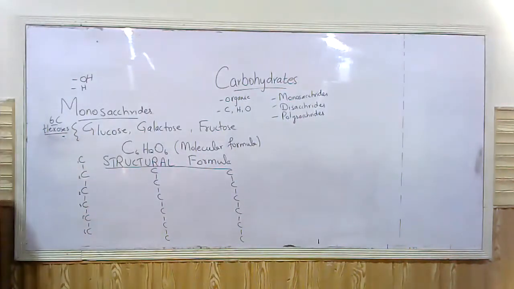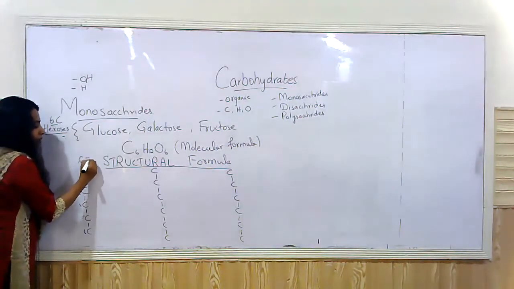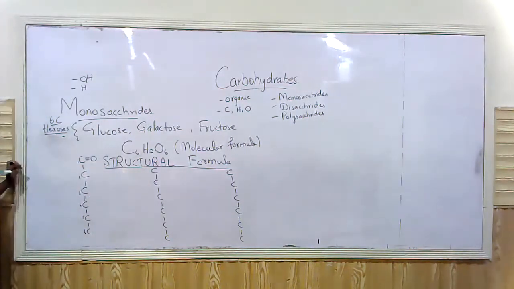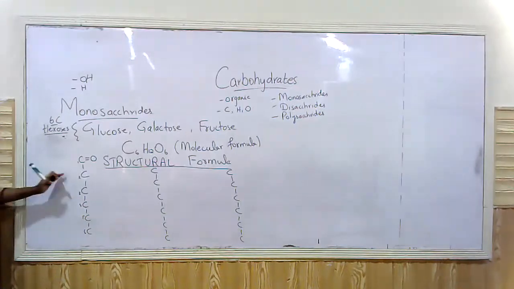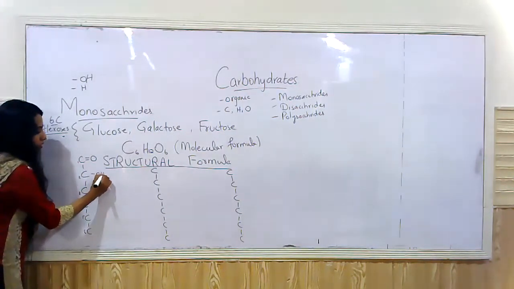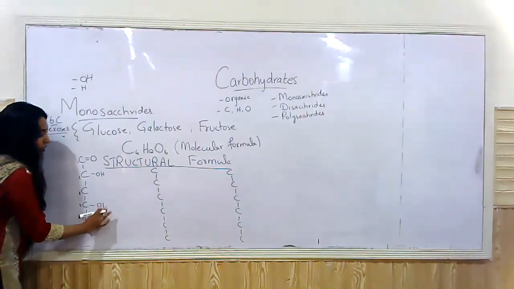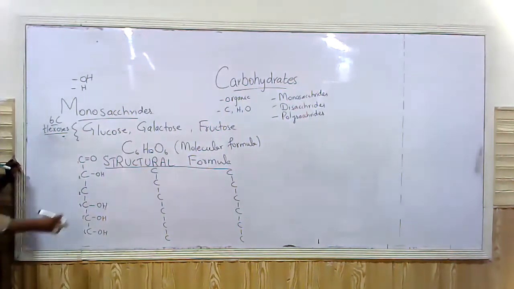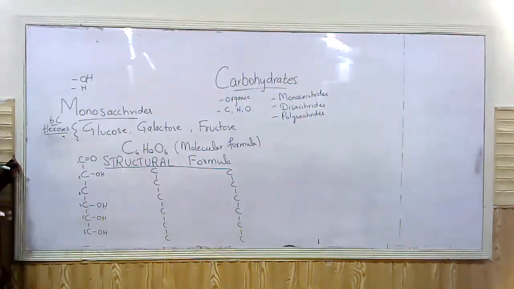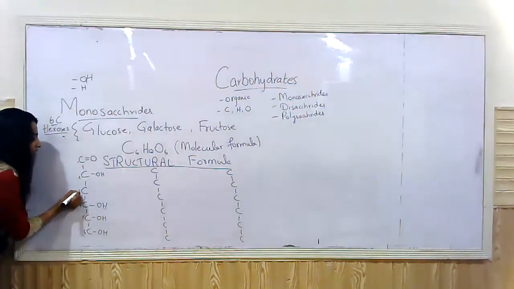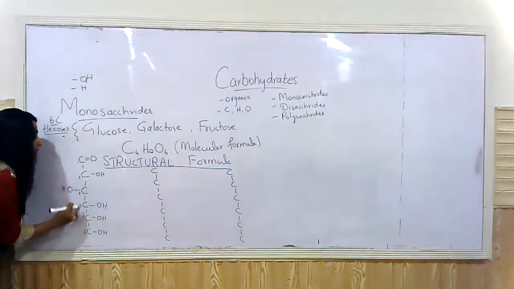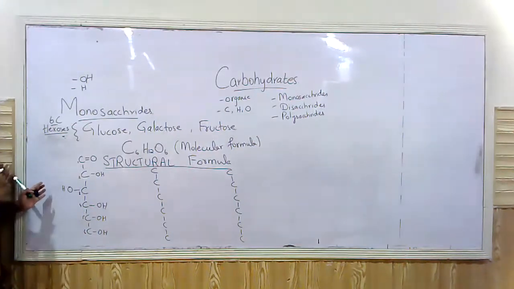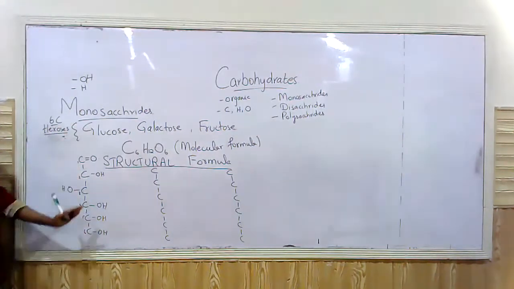So in the case of the glucose molecule, the first carbon is double bonded with oxygen, right? That means this carbon has 1, 2, 3 bonds satisfied, only 1 left, right? Okay, then the second one has OH here. The fourth one, OH or hydroxyl group you can call it, right? Fifth one, OH here. Sixth one, OH here, right? I haven't drawn anything on carbon number 3. Carbon number 3 also has an OH group, but it is the mirror image of carbon number 2 and carbon number 4. The OH group is present on the opposite side as on all other carbon atoms.